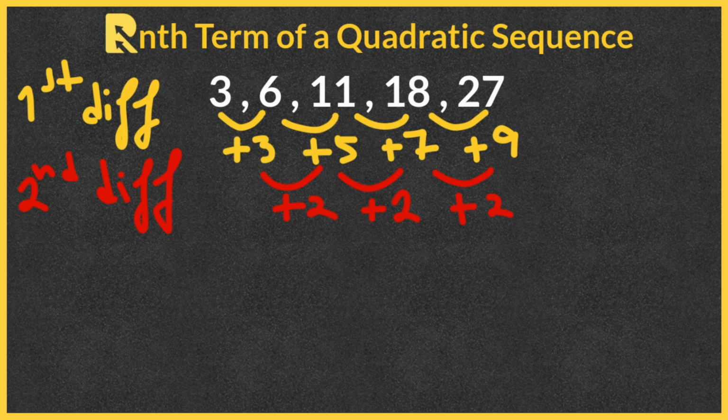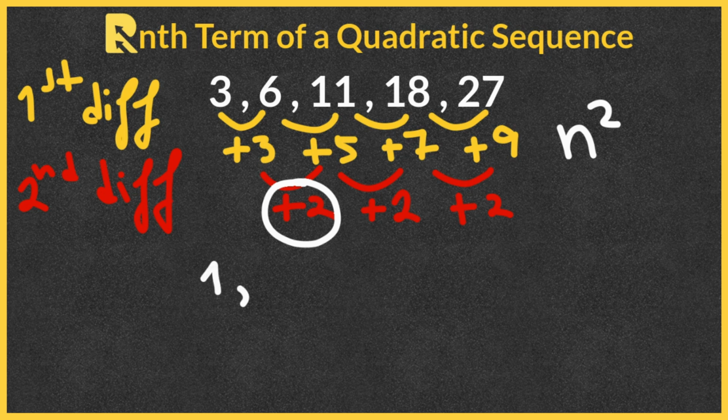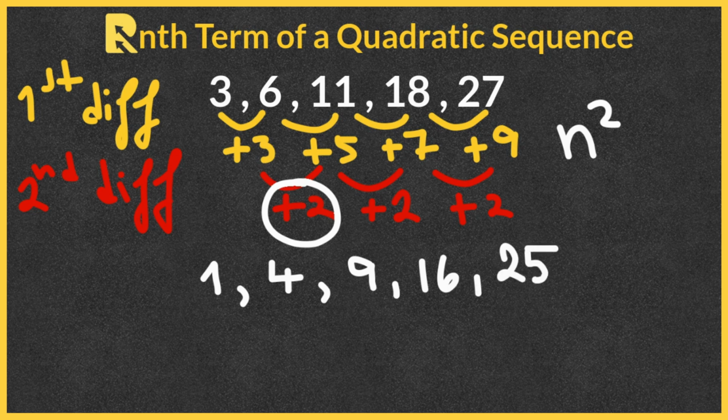To find the nth term of a quadratic sequence, we halve the second difference to get the n squared. So 2 divided by 2, that is 1 n squared. The next step is to write the square numbers. So 1 squared is 1. 2 squared is 4, 3 squared will be 9, 4 squared will be 16, and 5 squared 25. These are all our square numbers.